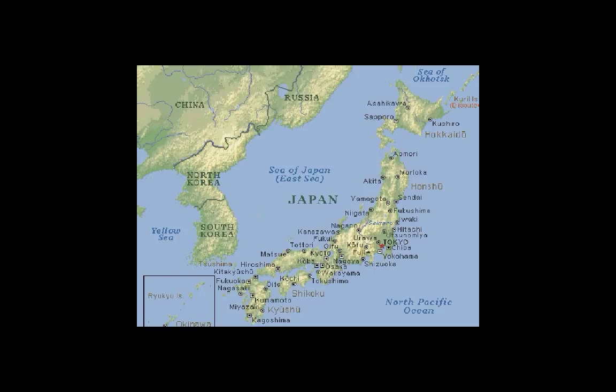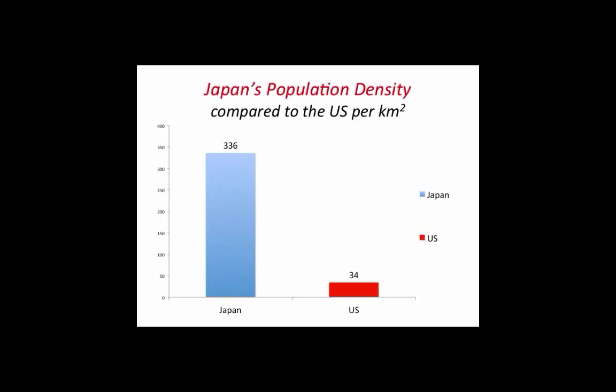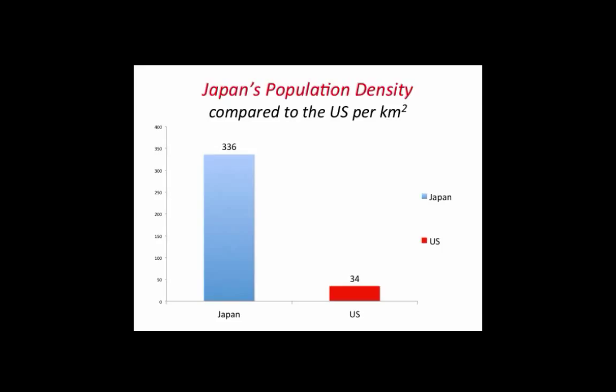Japan has 6,852 islands, which are located to the east of the Sea of Japan and to the west of the Pacific Ocean. Japan's largest islands are Honshu, Hokkaido, Kyushu, and Shikoku, and make up about 97% of the Japanese population, due to 430 islands that are uninhabited. Japan has a very high population density due to this, with 336 people per square kilometer, whereas the U.S. population density is 34 people per square kilometer.